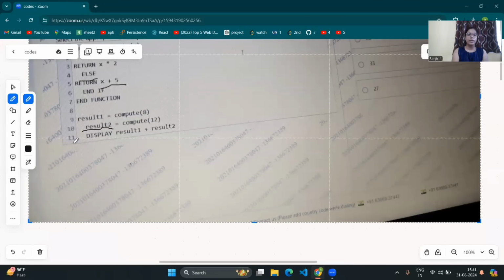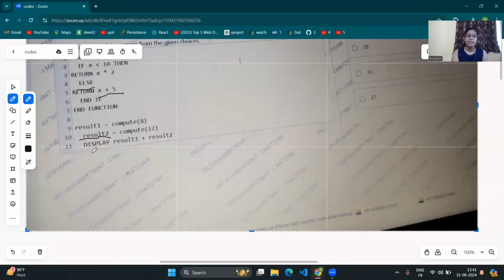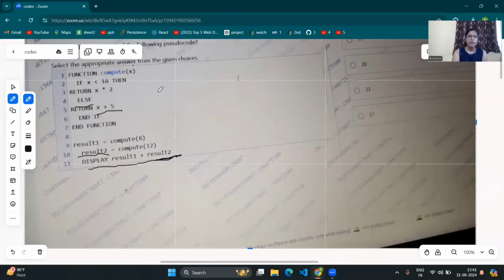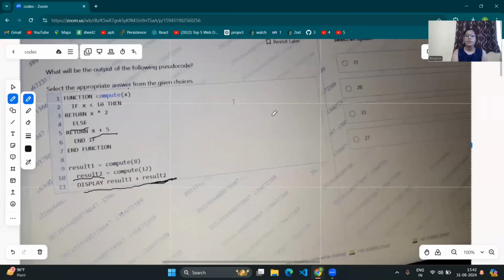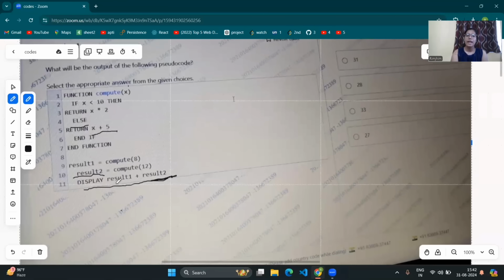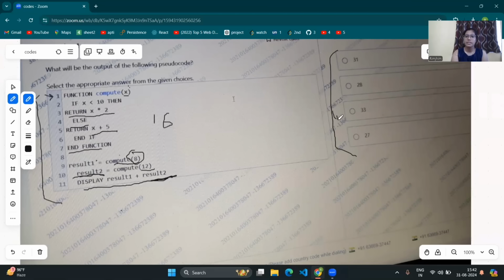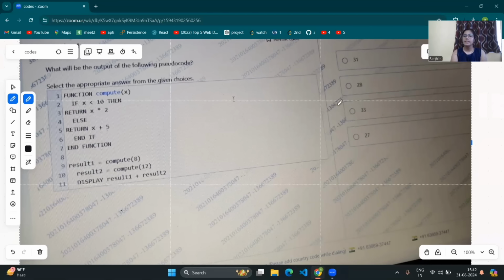So let's move to line 11. In line 11, it is written display result1 plus result2. Result1 was 16 plus result2 value was 12 plus 5, 17. Now, what will be the final answer? We will add both result1 plus result2. That is what? 33. So now let's see in these options. This is 33. So the correct answer is C.